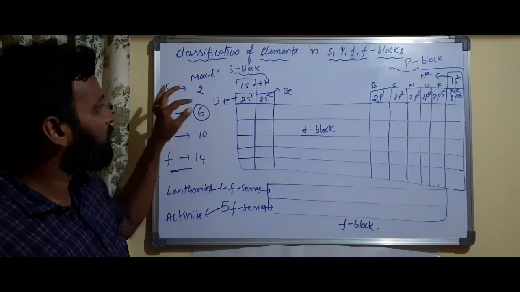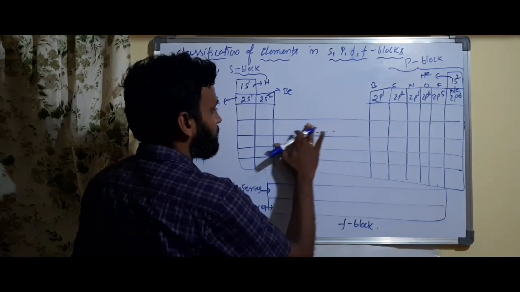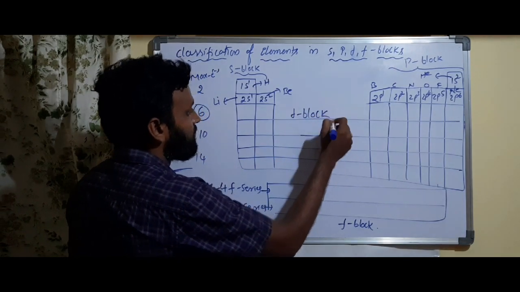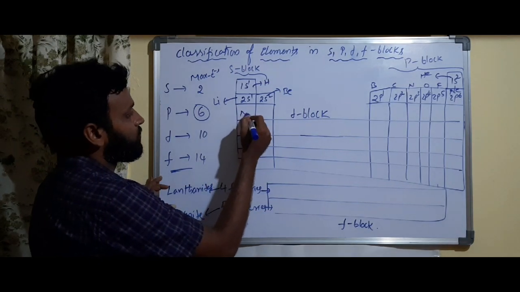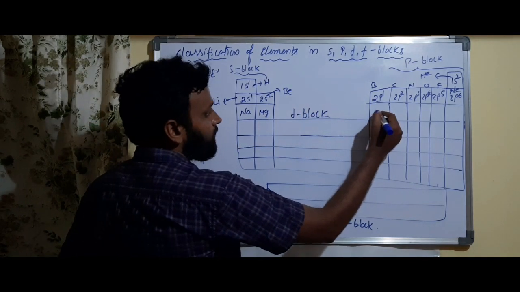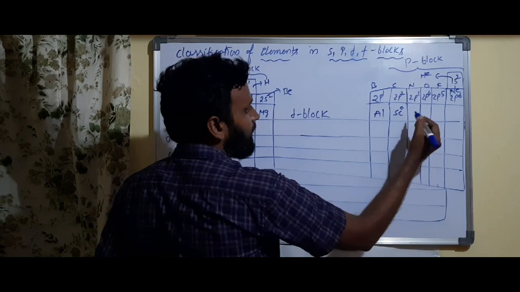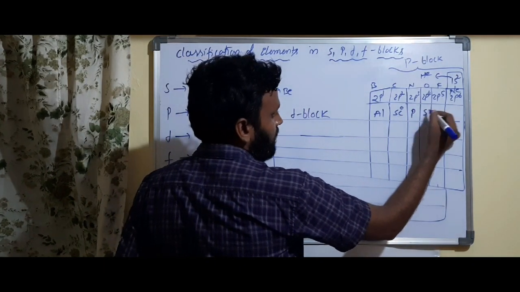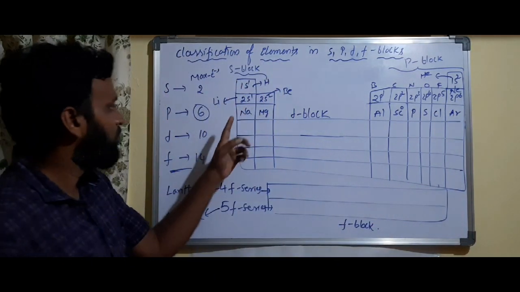Third period. Okay, one more I have, right? Yeah. So this is P block. Have a screenshot now, it's better. Now here what you have? Here sodium you have, here magnesium you have, and here aluminium, silicon, Si, and phosphorus, and here sulfur and chlorine, and here argon. Same story.